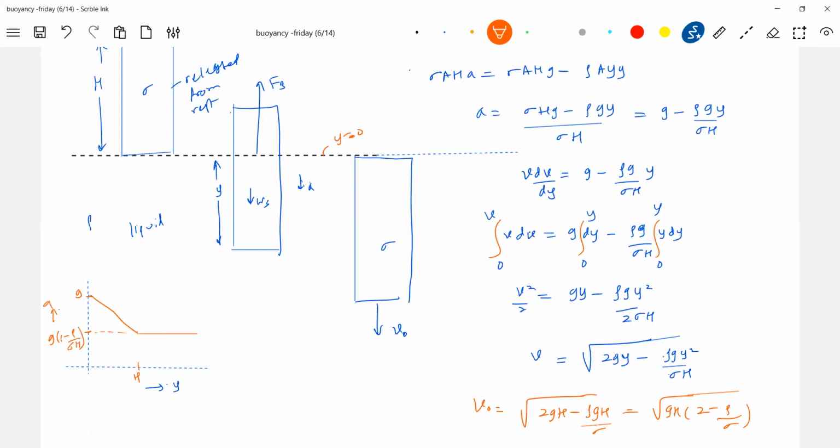What is V naught? Speed of the cylinder when it gets fully into the liquid.